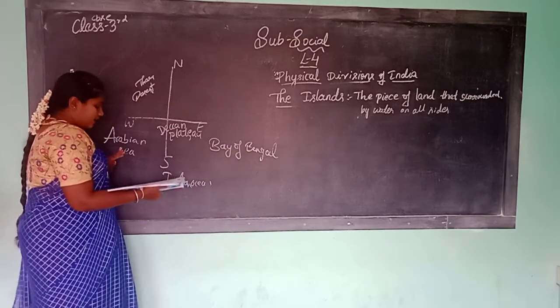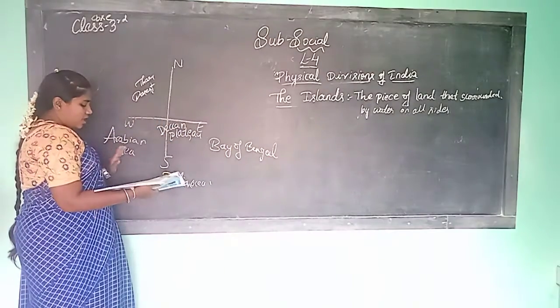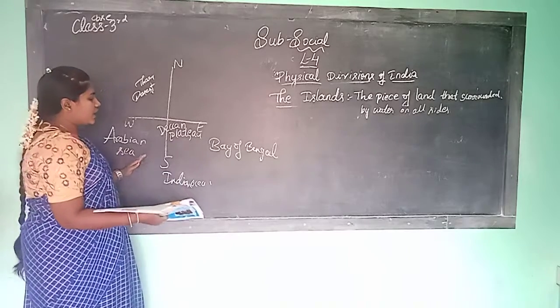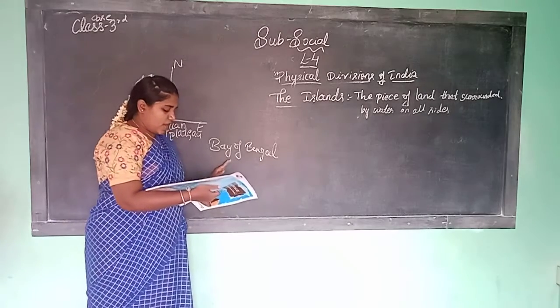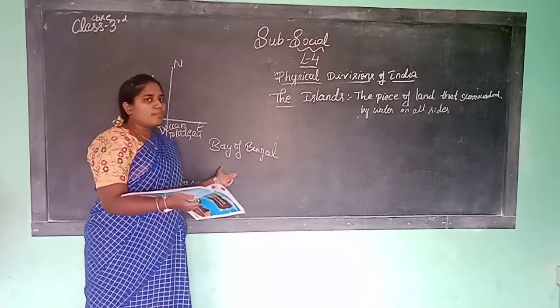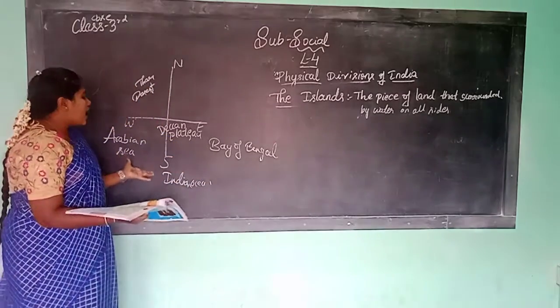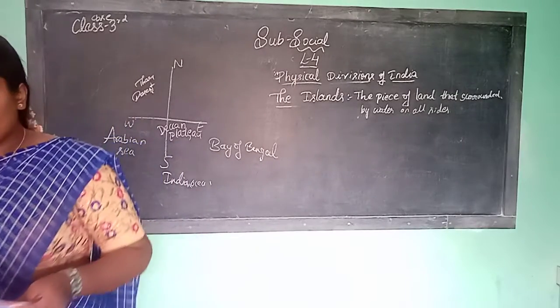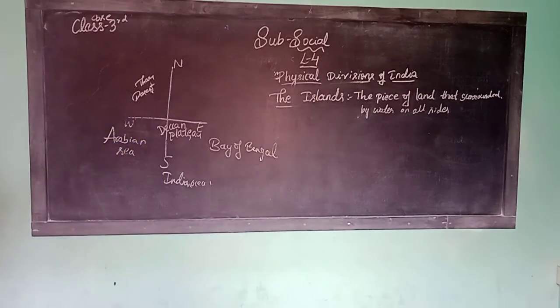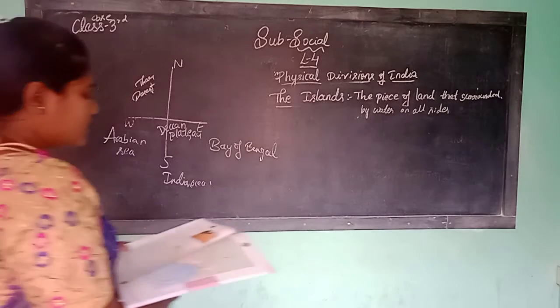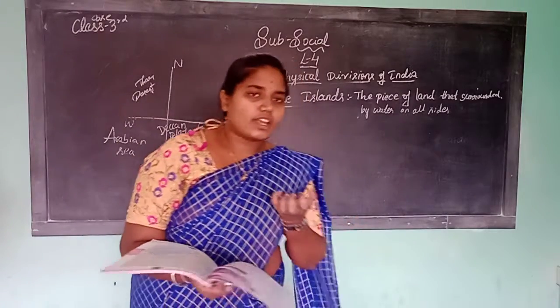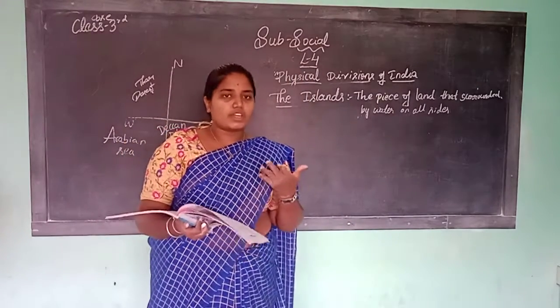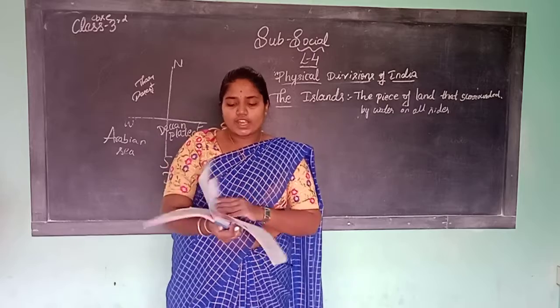So which are the two islands? Lakshadweep Islands in the Arabian Sea and the Andaman and Nicobar Islands in the Bay of Bengal. These are the two islands. Understood, children? Fact: a fertile spot in the desert where water is found is called an oasis. What is an oasis? In a desert area, only in some places water comes from the underground water; that can be called an oasis.